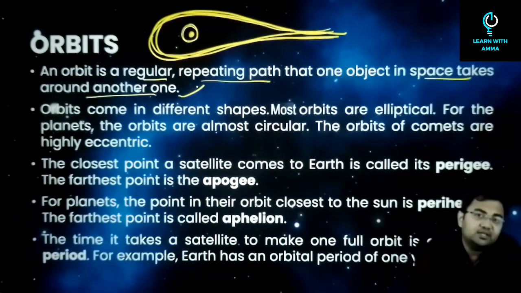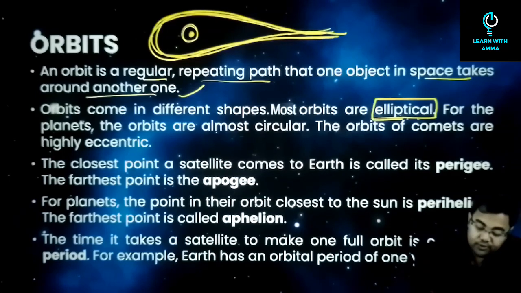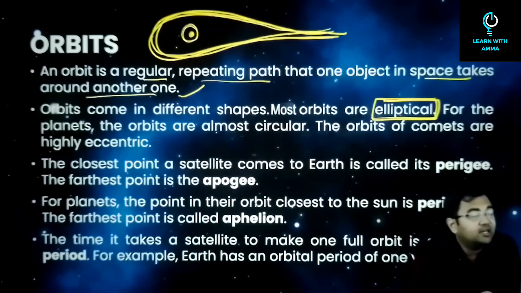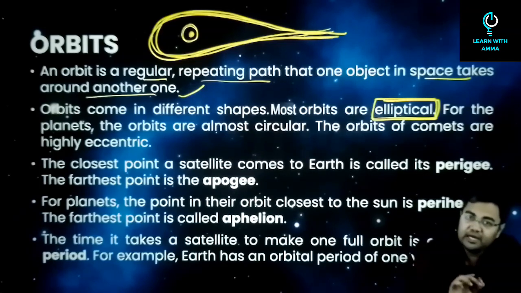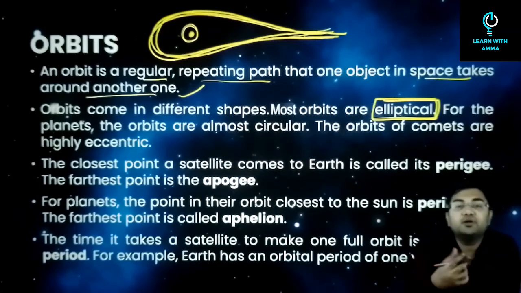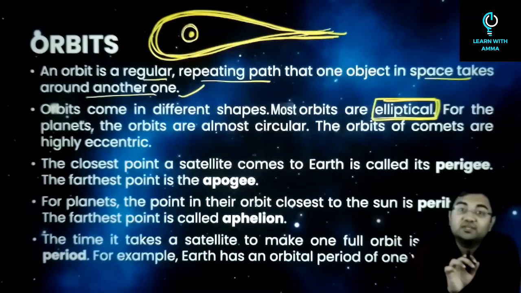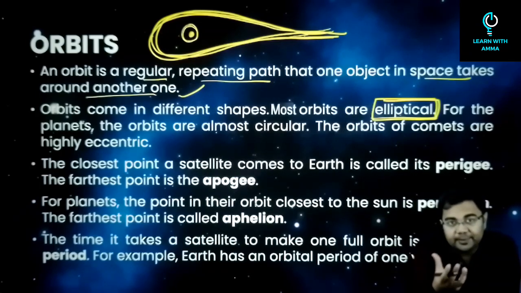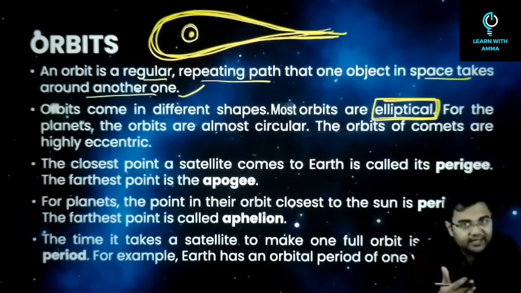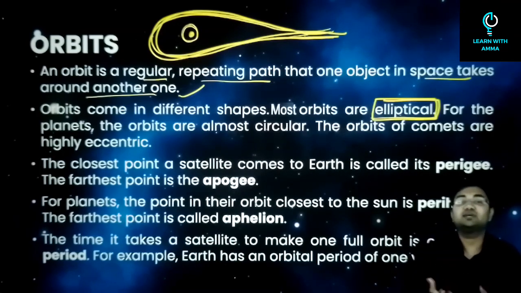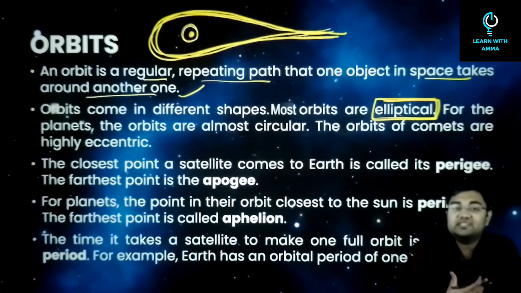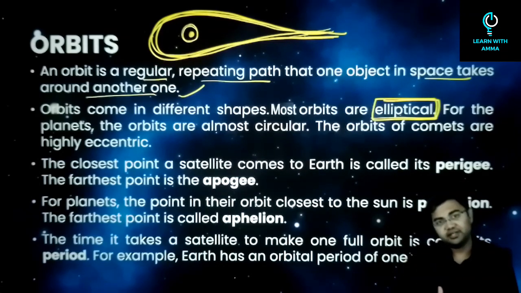Now when it comes to orbits, generally most of the orbits are elliptical. Most of the orbits, I'm not saying all the orbits. An orbit can be of any shape. For example, in the example we have taken, you don't have a defined shape here, but it's a regularly repeating path around an object, so I'm calling it an orbit. But in most of the cases, we see that orbits are either elliptical or circular. And even when we say a circle, a circle is nothing but a special case of an ellipse.